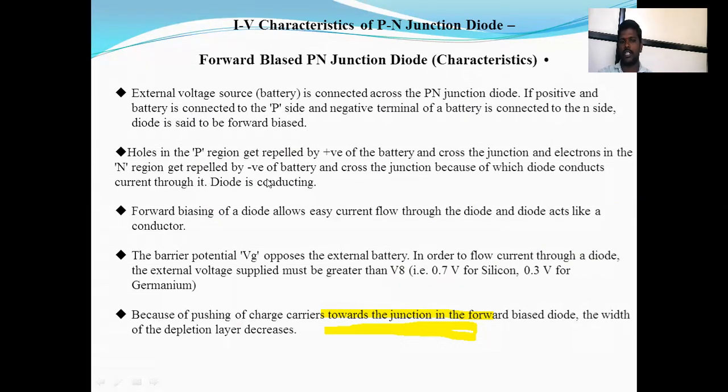Holes in the P region get repelled by the positive terminal because like charges repel each other and unlike charges attract each other. The forward bias diode allows easy current flow through it, and the diode acts like a conductor.